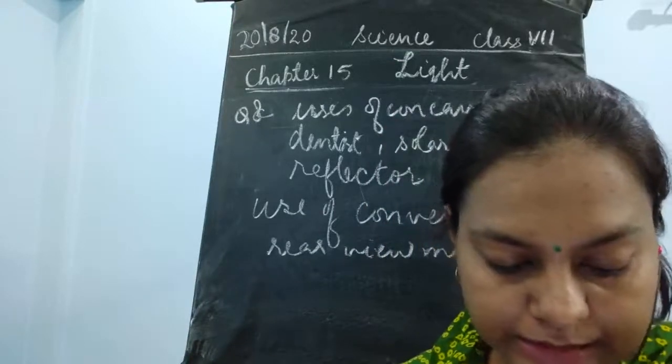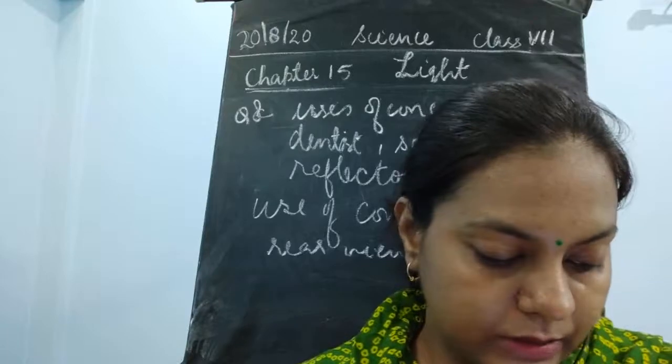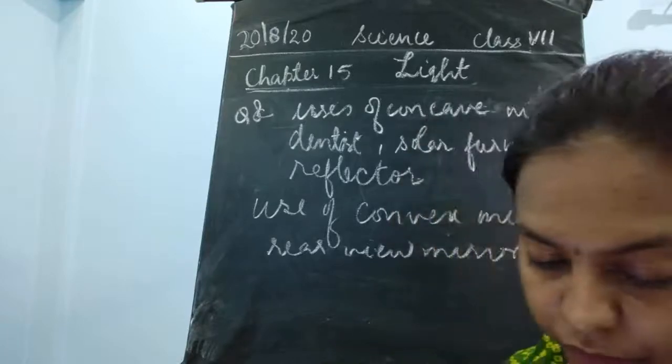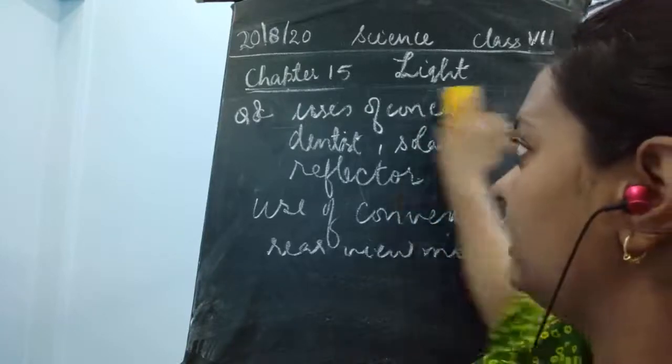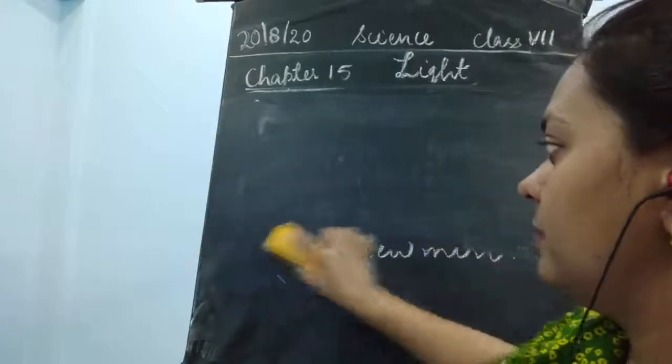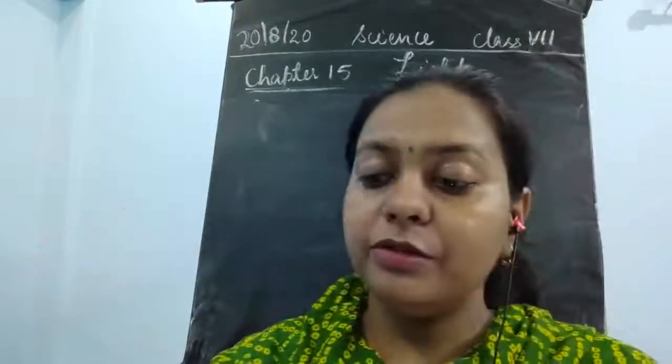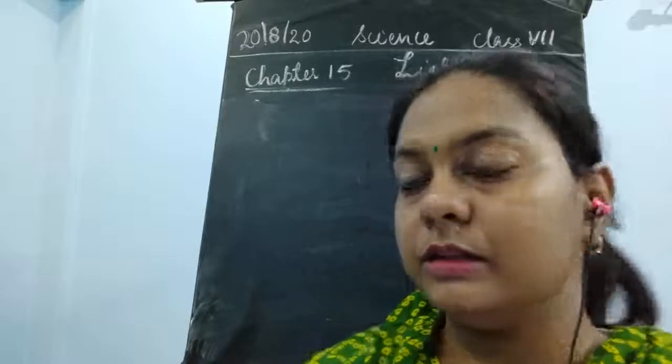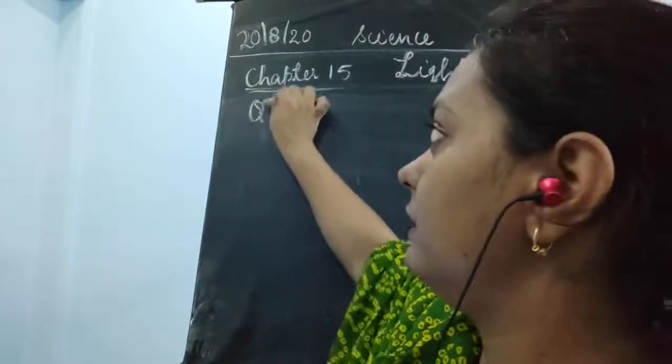Okay, next is question number 9: which type of mirror is going to form a real image? Even you could write more uses in question number 8, so you could increase your answer.